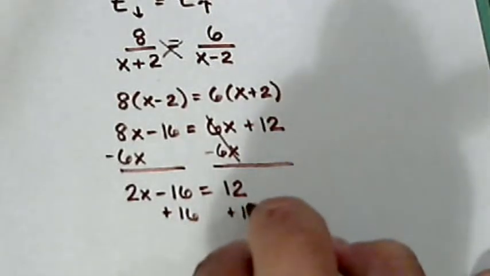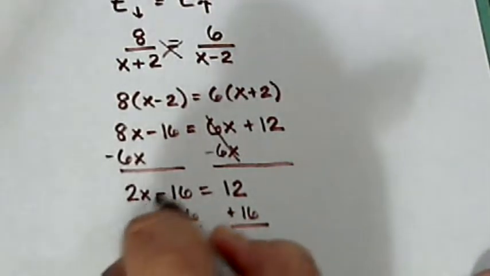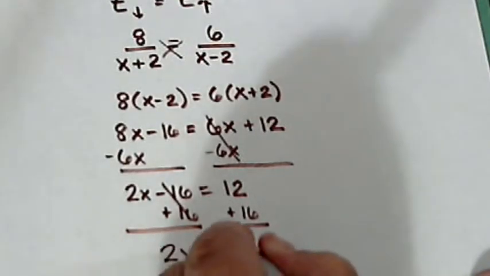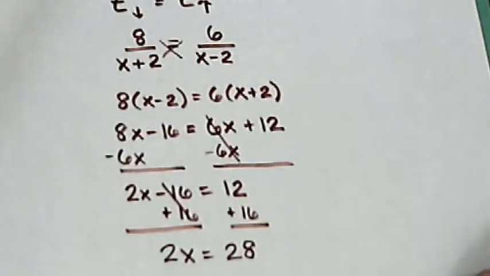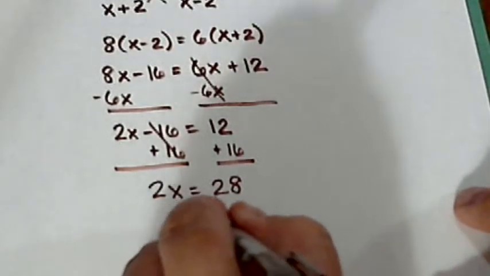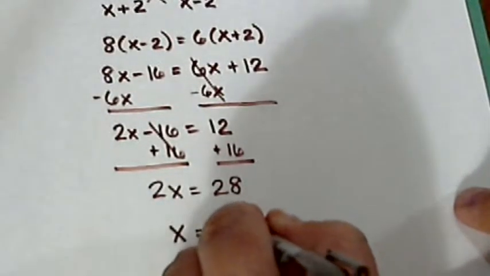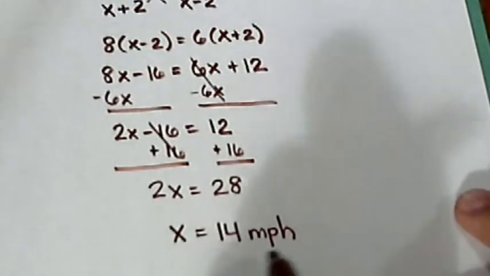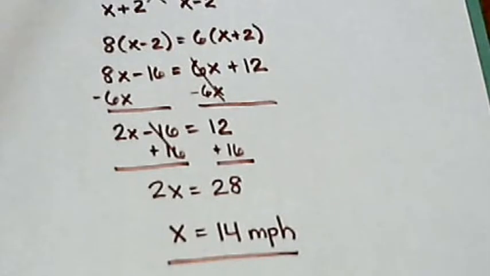Add the 16 over. So we have 2x equals 28. Divide by 2. So we get x equals 14. This tells me if there was no current, the boat would be traveling 14 miles per hour.